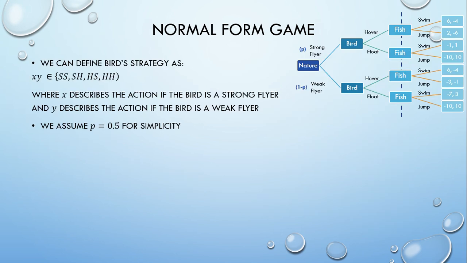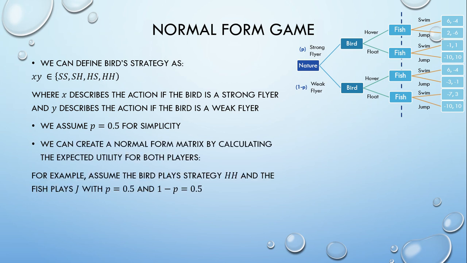We can define the bird strategy as XY, where X is the action taken if the bird is a strong flyer and Y is the action taken if the bird is a weak flyer. For simplicity, we will say there is a 50% chance of the bird being a strong flyer and 50% chance of the bird being a weak flyer. We can create a normal form matrix to show the payoffs of each player.